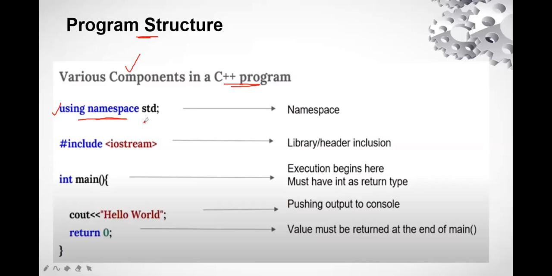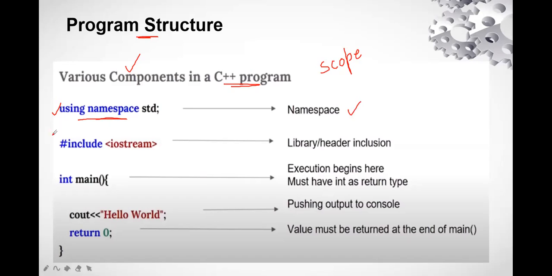So what is this? A namespace simply defines a scope. That means if multiple libraries have two different functions with the same name, those functions can get confused with each other if we are not using a namespace. So to avoid that confusion, C++ uses namespace. So this is the working of namespace.